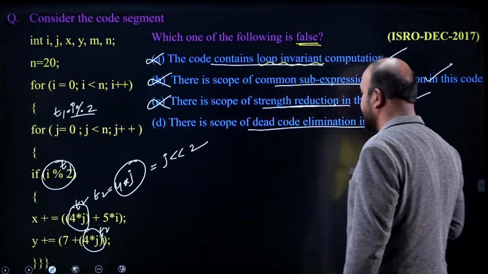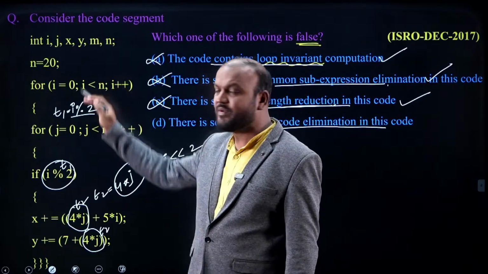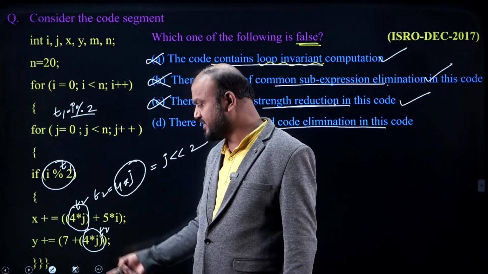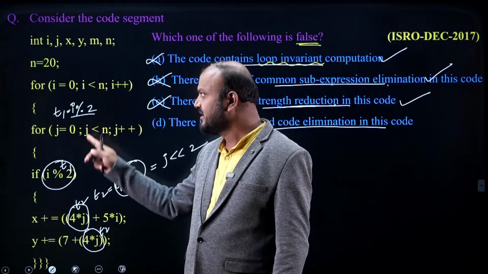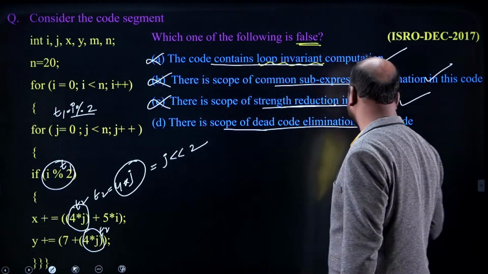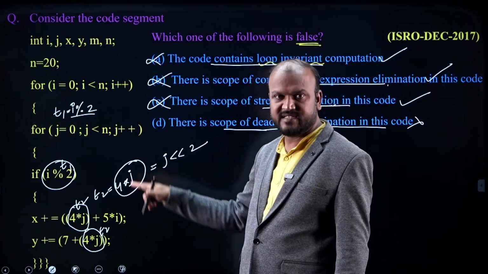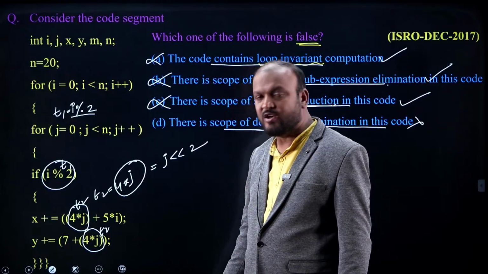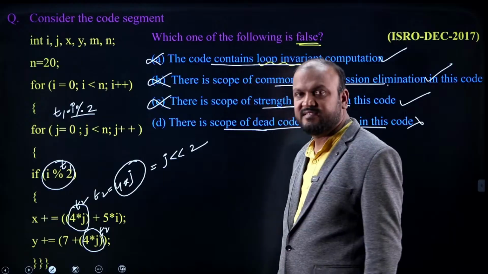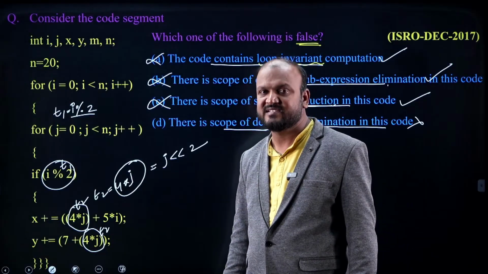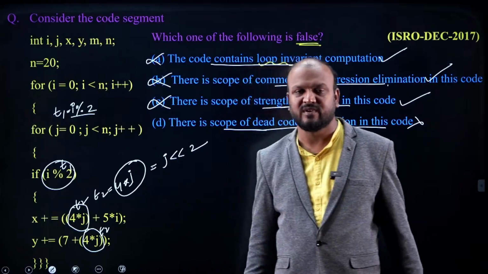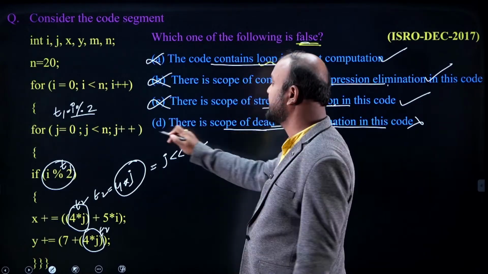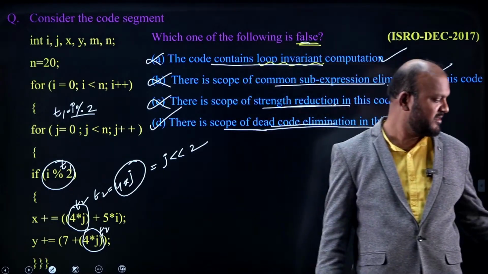There is a scope of dead code elimination. Is there any code which is not required to be there inside a program? Every code has its own impact because of what it is performing, and we can't find any dead code in it. So there is no scope of dead code elimination, but it is mentioned there is a scope of dead code. Incrementing the I loop is important, the J loop is important, and performing these operations inside a loop is also important, right? Nothing we found is not required to be present in a program, because code that does not have any impact is called dead code, but every code has impact. So this is an incorrect statement. The question is about the false statement, so option D is the false statement for this.